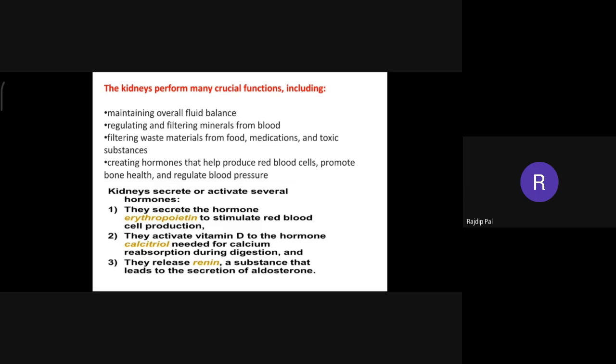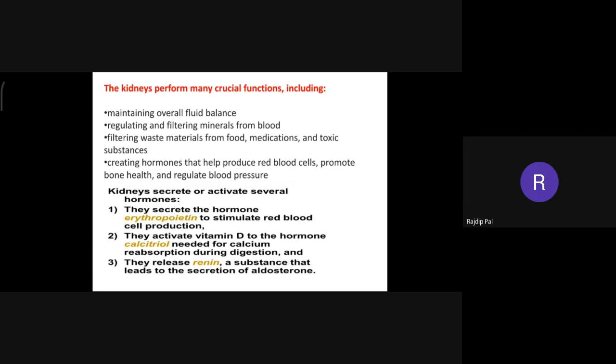So the kidney has a major role in regulating our blood pressure. It has a rather long physiology. If we get time after completing the syllabus, we can discuss all these extras. So these three hormones are produced by the kidney.